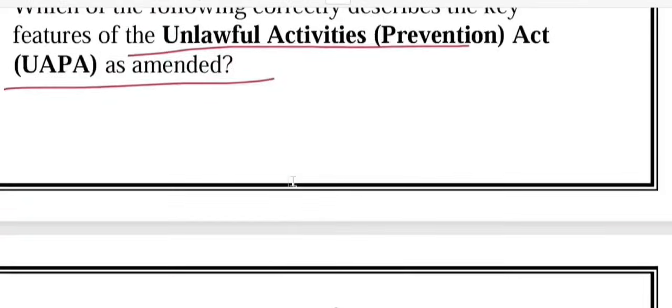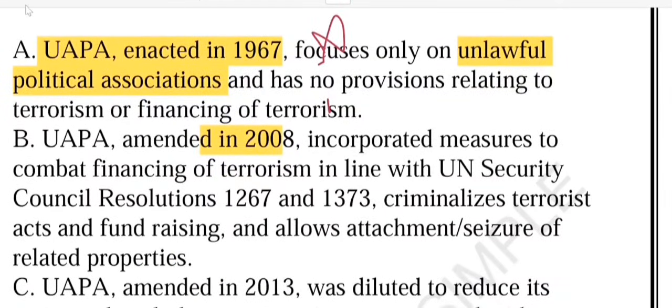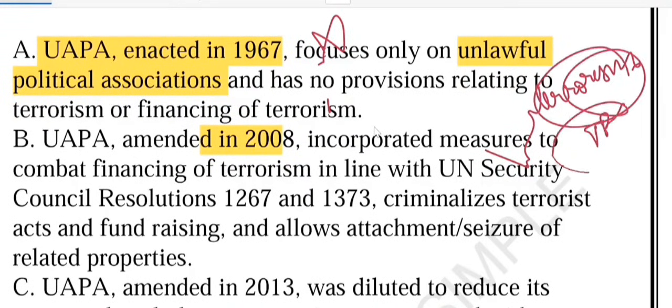Unlawful Activities Act. So it was enacted in 1967 to deal with unlawful political association, but later it was expanded. After the 2008 amendment, terrorism and terrorist financing became a major part of the act. So two things became the major part. The first thing is terrorism, and the second point is terror financing. These two became part and parcel of the act.